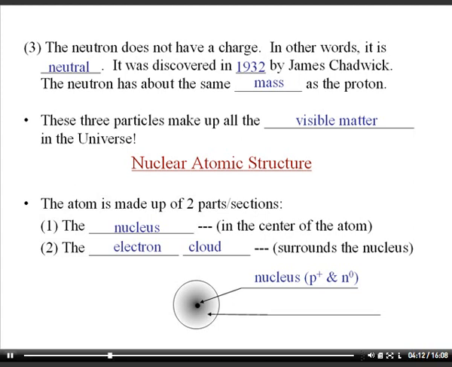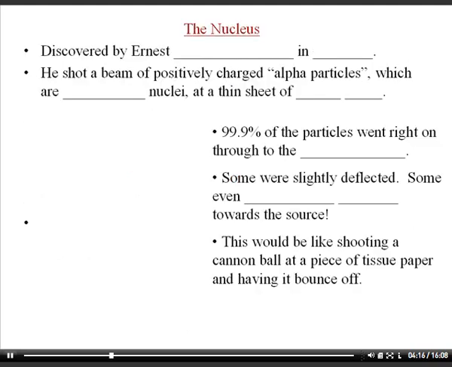And the electron cloud surrounds the nucleus, and that's just what the picture shows. On the next page we discuss the person who discovered the nucleus. His name is Ernest Rutherford. He discovered it in 1911, and the technique that he used is that he shot alpha particles, which came from the element polonium, through a thin sheet of gold foil.